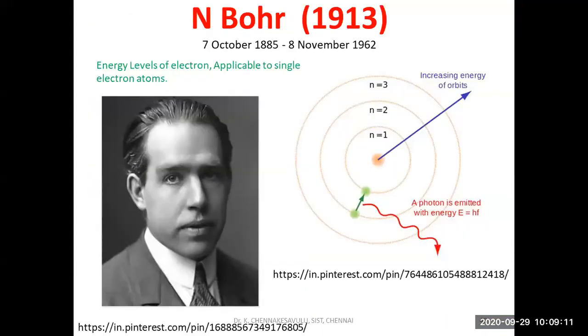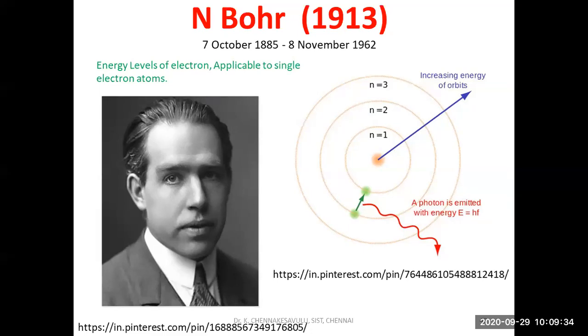Niels Bohr in 1913 gave the energy of the electron, and the Niels Bohr model is applicable only to single electron atoms, that is hydrogen atoms, He+. For atoms which have a single electron, the Niels Bohr model will work.